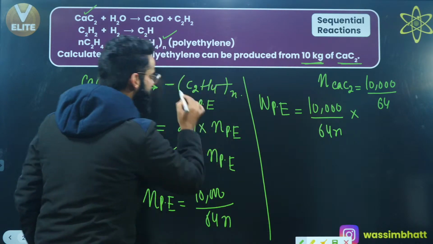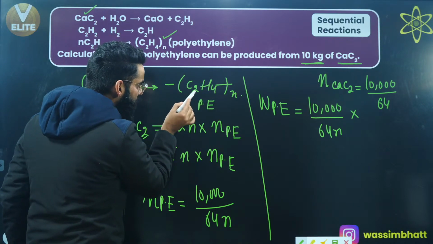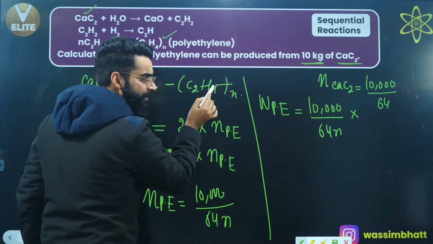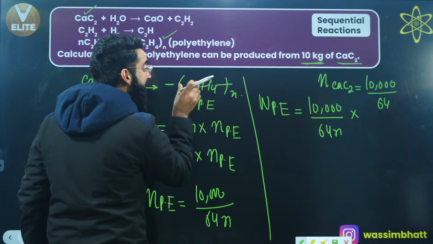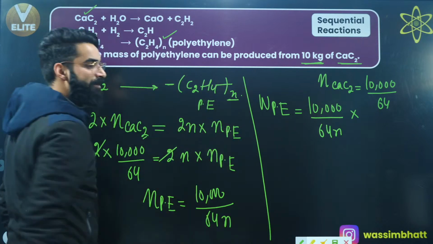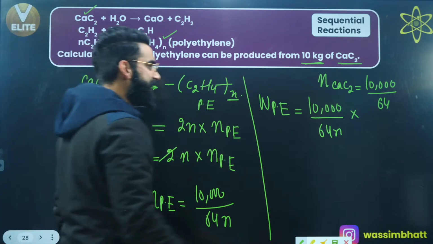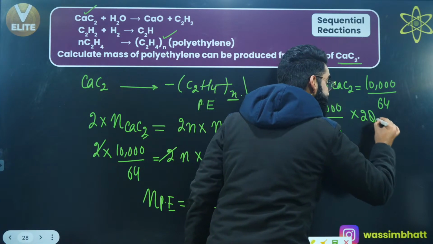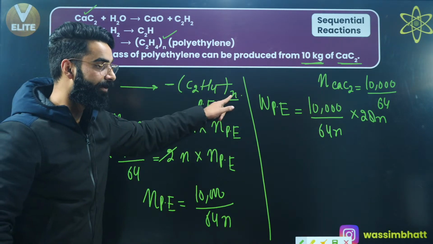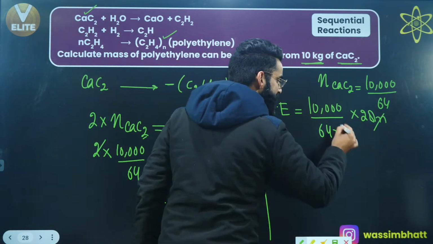What is the molar mass of this polyethylene? Carbon 2. That means 12, 12, 24. 24 plus 4 comes out to be 28. Is 28 grams going to be molar mass of polyethylene or 28N is going to be the molar mass of polyethylene? I'll say 28N is going to be the molar mass of polyethylene, right? Do not skip this N over here. Can I say this N gets cancelled out?